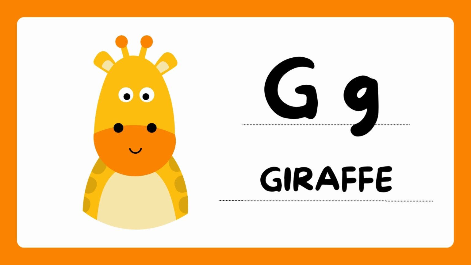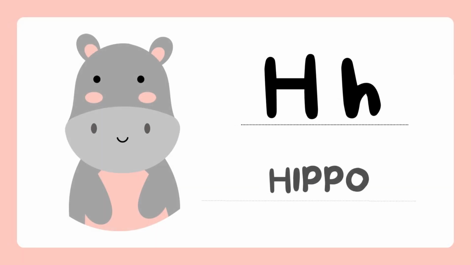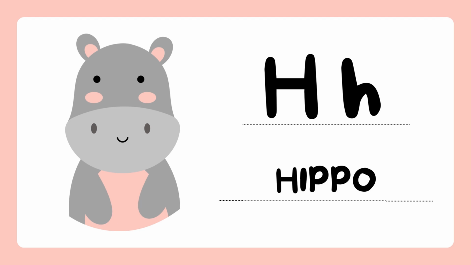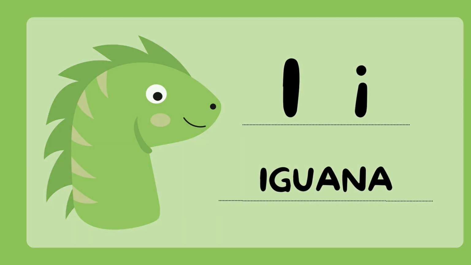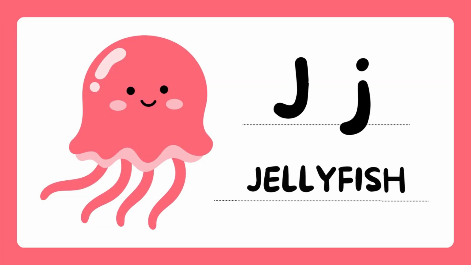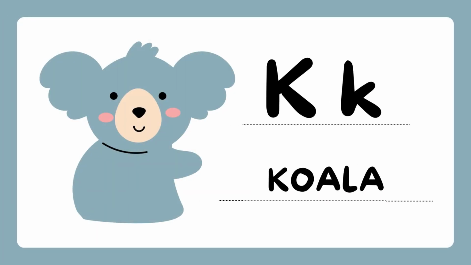G is for giraffe. H is for hippo. I is for iguana. J is for jellyfish. K is for koala.